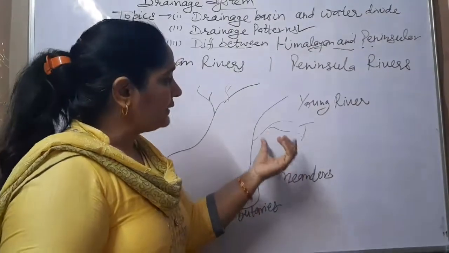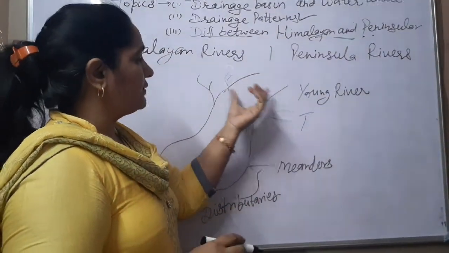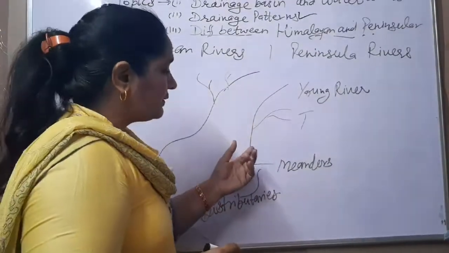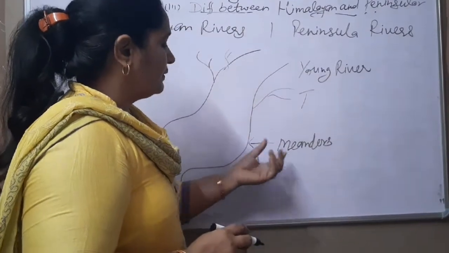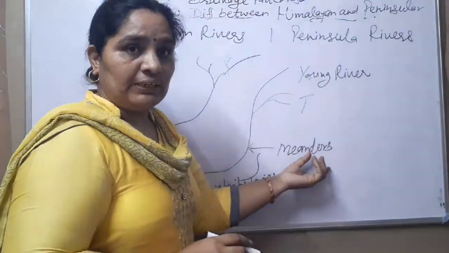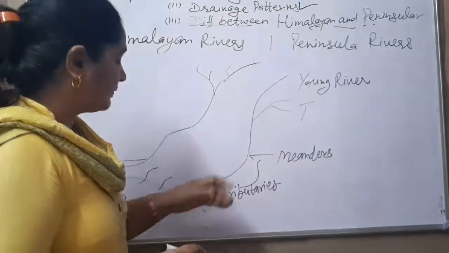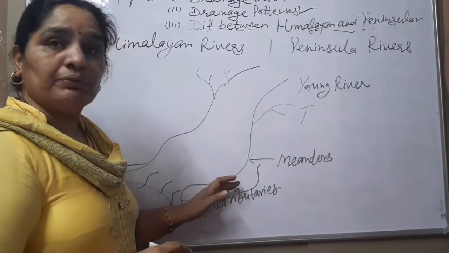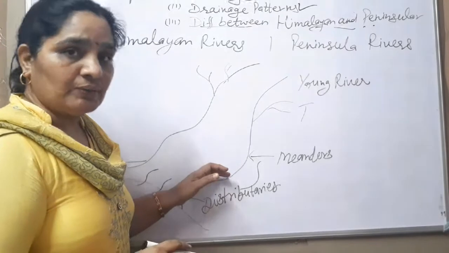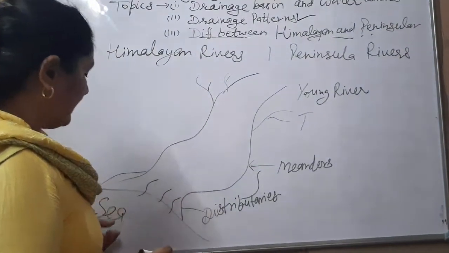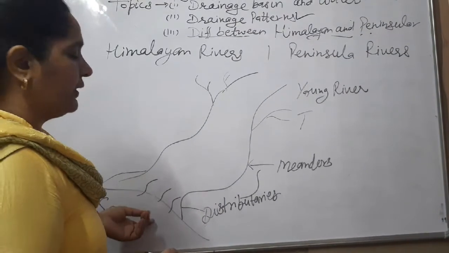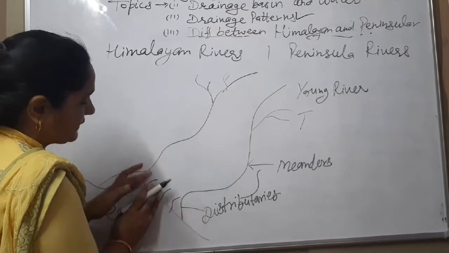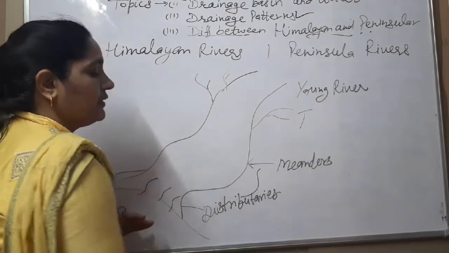So we can say in the first course the river joins with small tributaries. In the middle course, the river forms meanders or what we can say are oxbow lakes. In the third course, the river never joins with tributaries, because in this course, before joining with seas, lakes and oceans, any big water body, rivers divide into small streams, and these streams are known as the distributaries of the river.